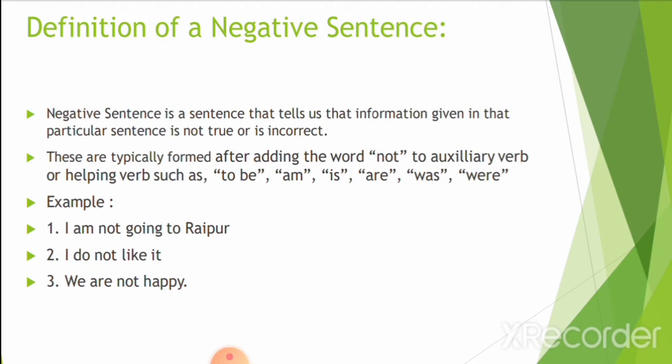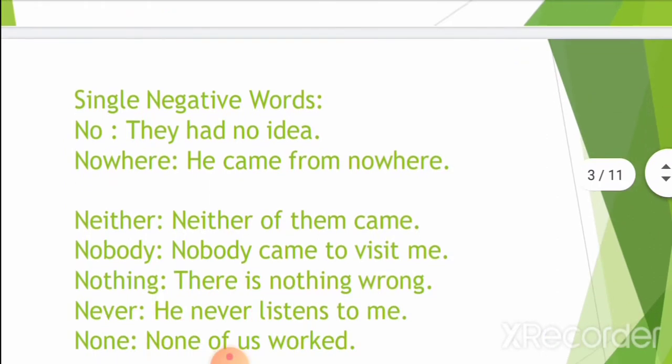I am not going to Raipur. Here, not is added with am. I do not like it. Here, not is added with do. We are not happy. Here, not is added with are, and hence these become negative sentences.